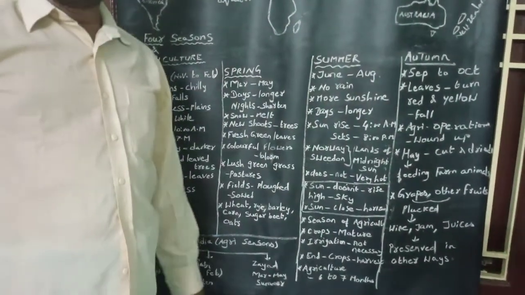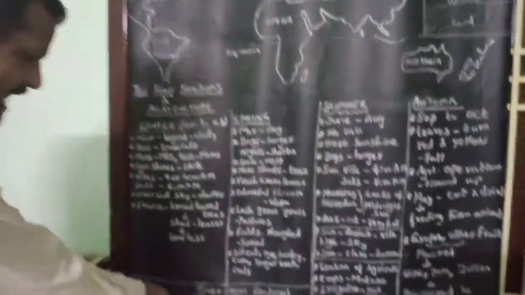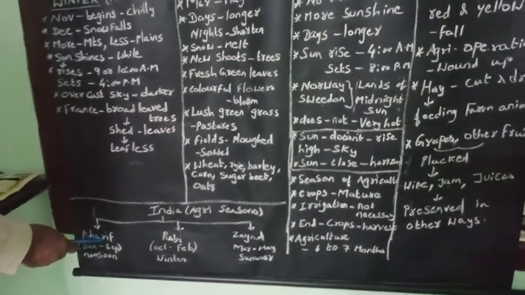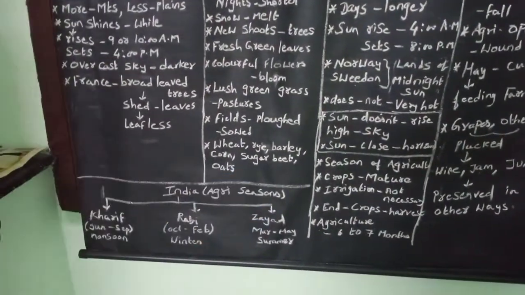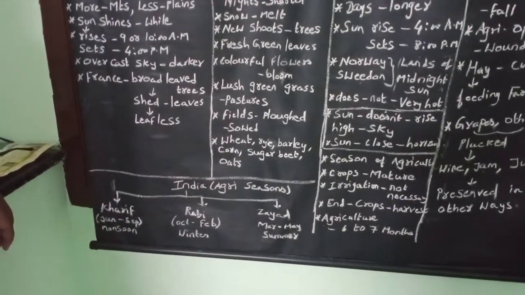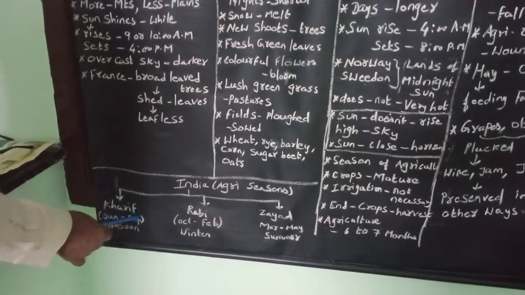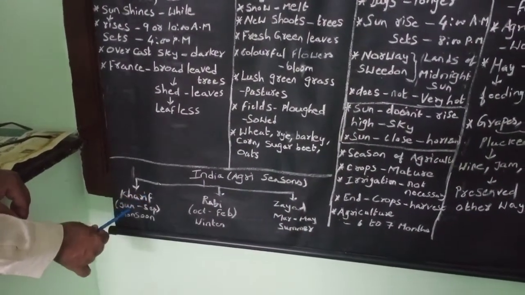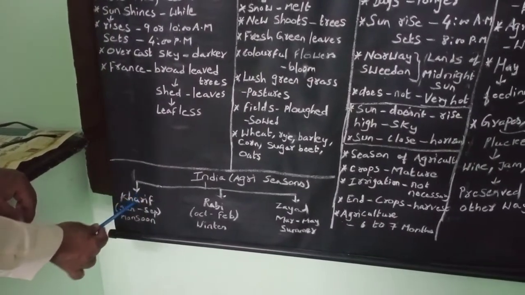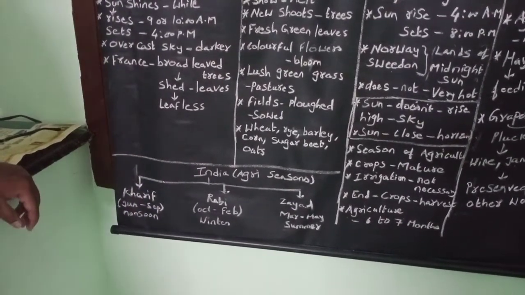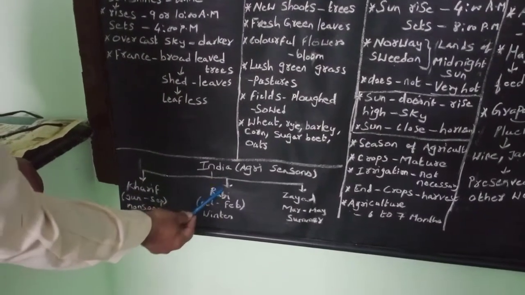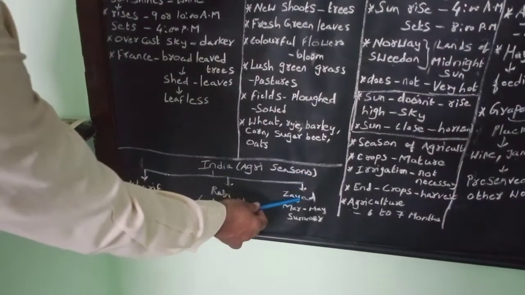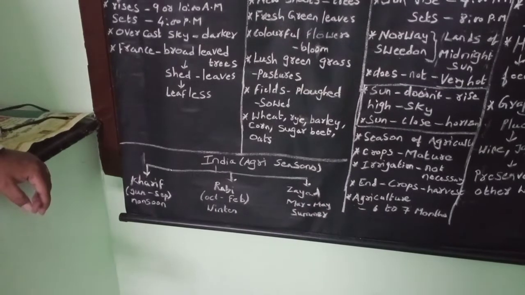In India, agriculture seasons are classified into 3 types. They are Kharif season, Rabi season, and Zayyat season. The period of Kharif season is June to September. It is also called monsoon season. The period of Rabi season is October to February. It is called winter season. The period of Zayyat season is March to May. It is called summer season.